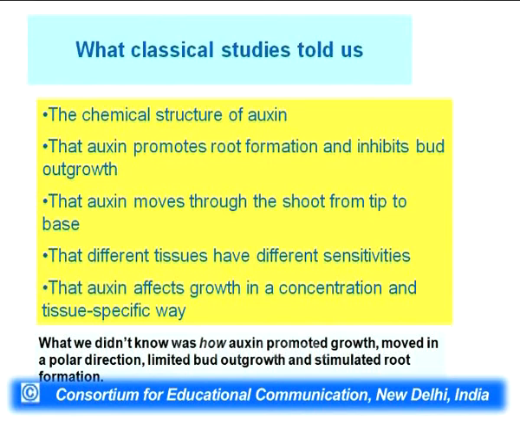As I told you, the root has a different sensitivity than a shoot, and the auxin effect is growth in a concentration and tissue specific manner. But if you look at these classical studies up to the 1950s, a lot of things we understood, but quite many things we did not understand. How auxin really promotes growth is one thing we never understood by these classical experiments.